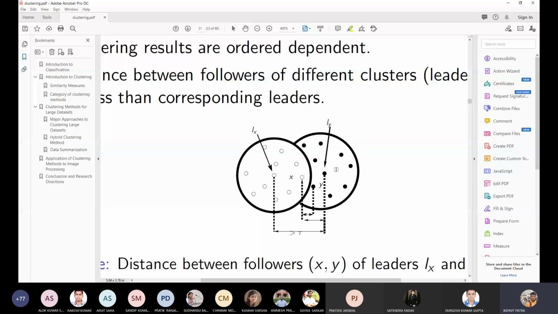Please try to understand. Here the distance from X to Y, and these are from 2 different clusters, so this distance you can see. However, if you take the distance between 2 points from the same cluster, that is X and LX, this distance is higher than the distance between 2 points from different clusters. So this is really violating the original definition of the clustering approach. This is another serious drawback of the leaders clustering approach.